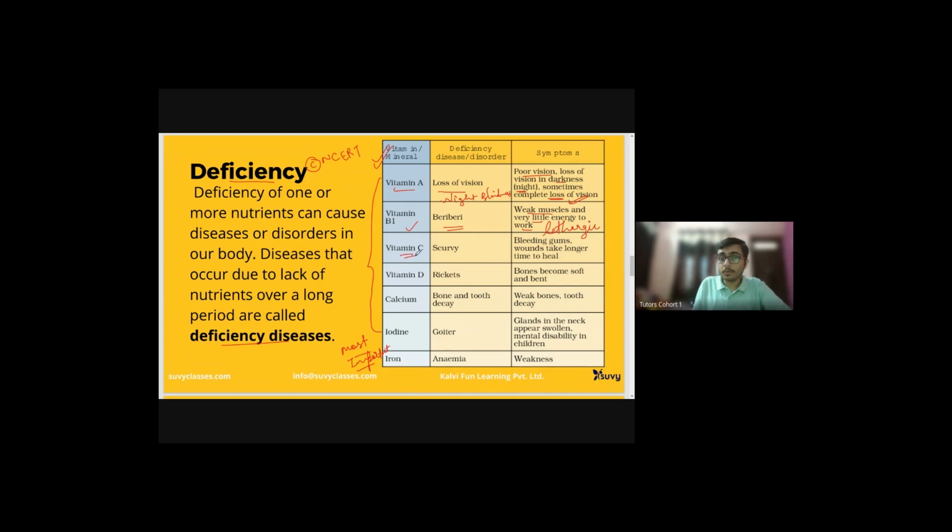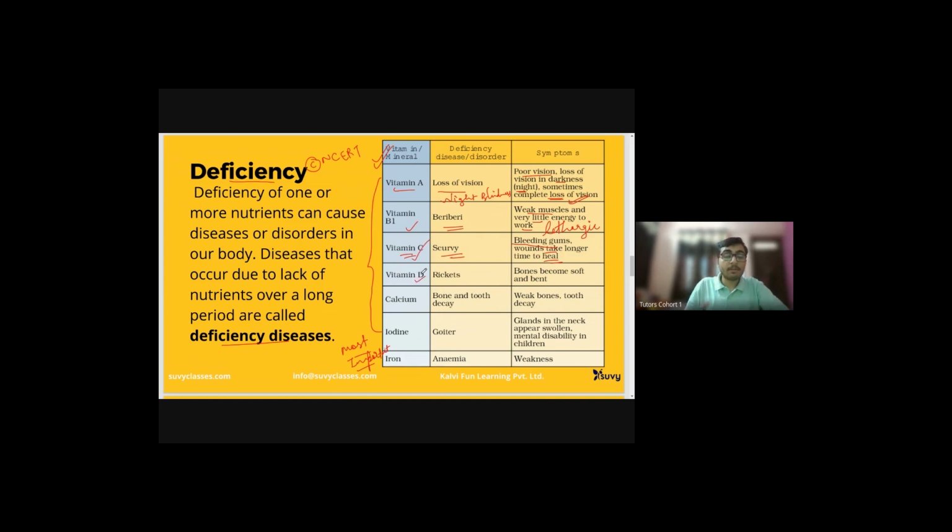Then vitamin C, it helps us in fighting diseases in the body. It helps to build up immunity. If it is less in amount, it will lead to scurvy. Scurvy is a condition when you will have bleeding gums, and wounds take longer to heal. If your body is good at immunity, your wounds will heal very fast. But if vitamin C is not in good amount, they will take longer. So that's the reason we need vitamin C in our body.